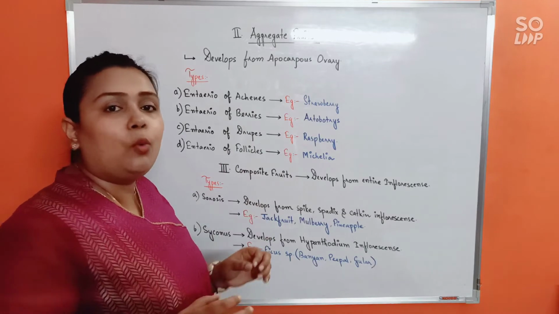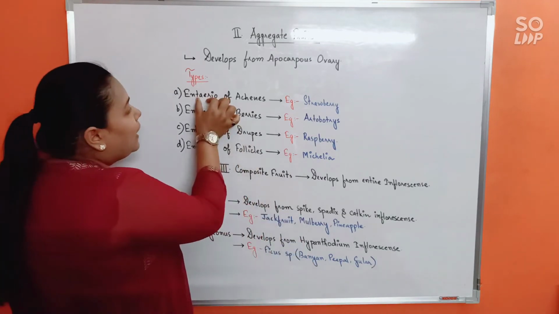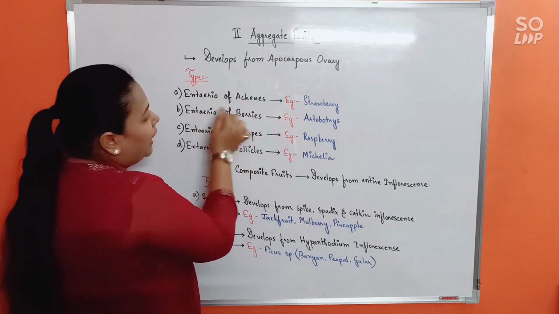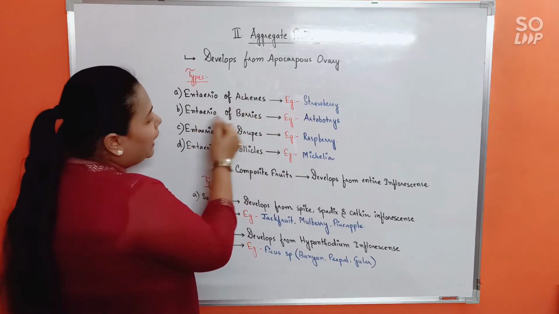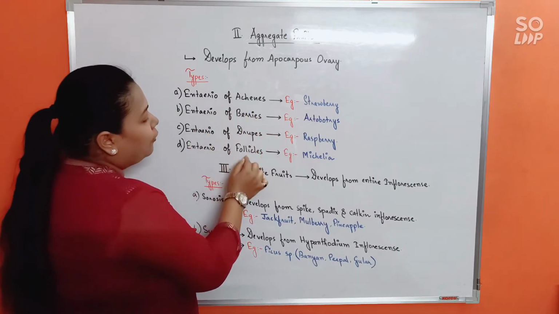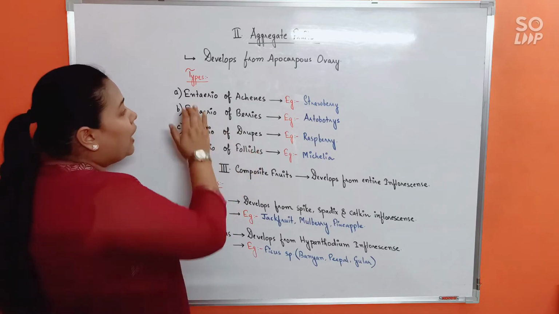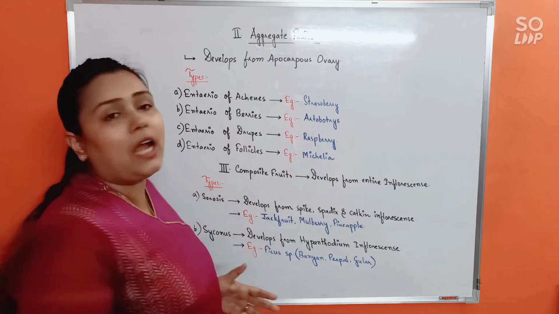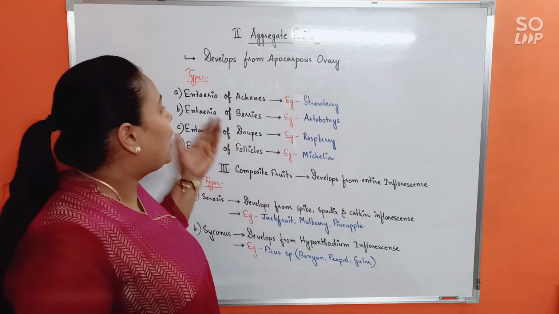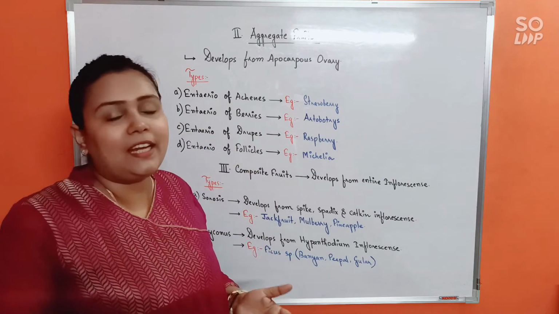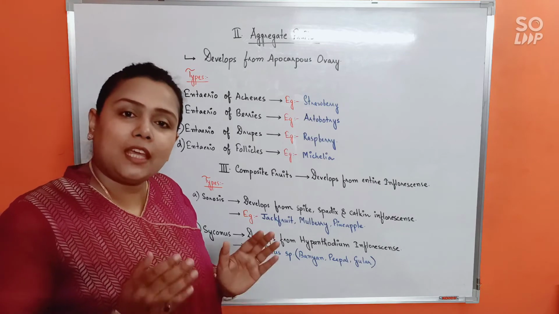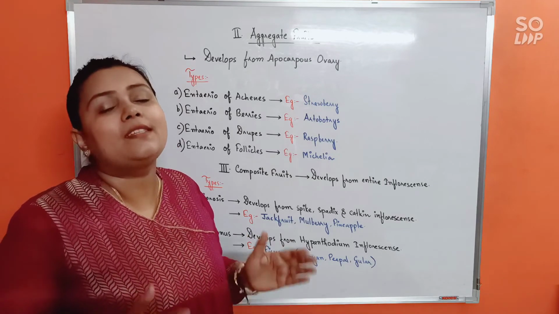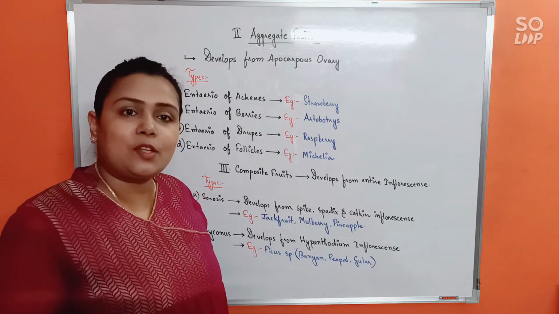So here, what it simply means is, it's an aggregate of achene, aggregate of berry, aggregate of drupe and aggregate of follicle, isn't it? As you know, etaerio itself means aggregate, right? So under this section, I'm not again explaining to you what is achene, berry, drupe and follicle. That doesn't make any sense, right? So in this section, all you need to do is learn some important examples, alright?